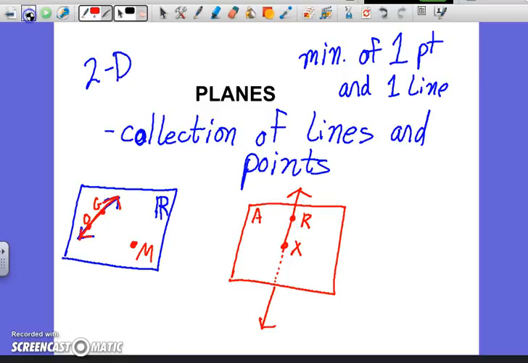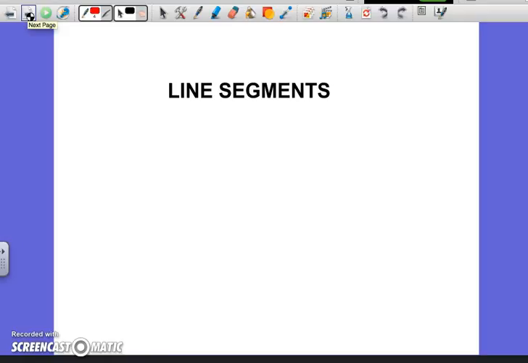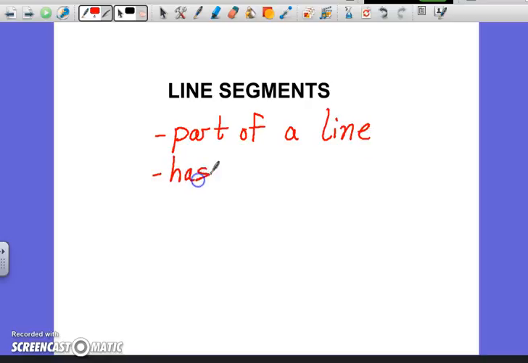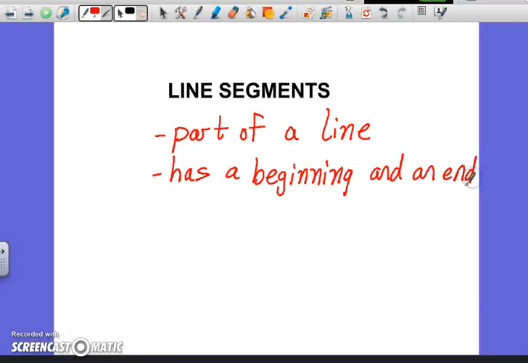All right, now there's some other minor things. Lines are made up of line segments. A line segment is a part of a line. It has a beginning and an end. It doesn't have a specific direction.